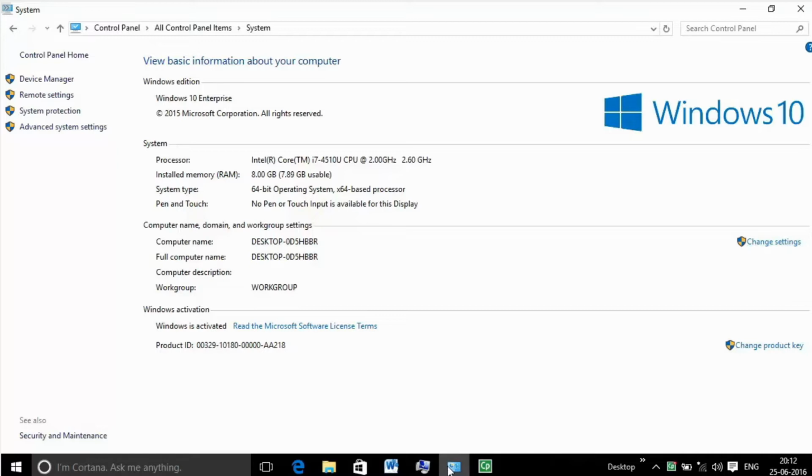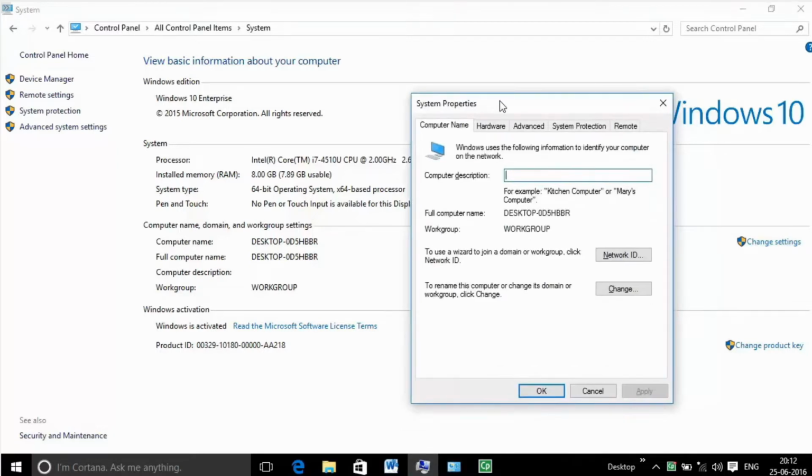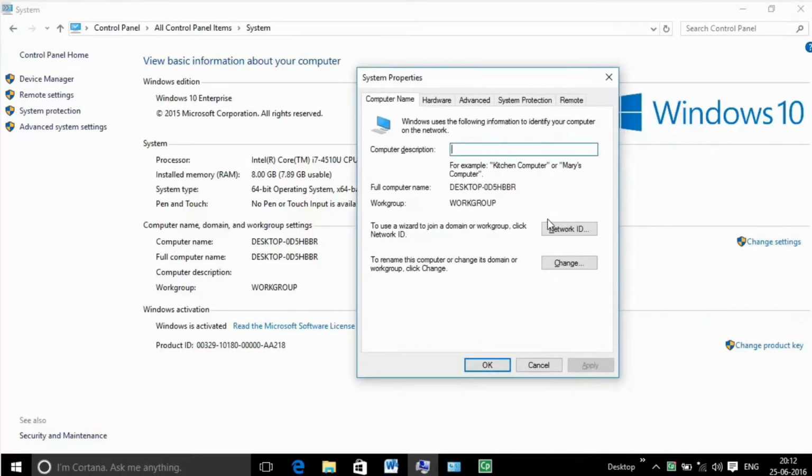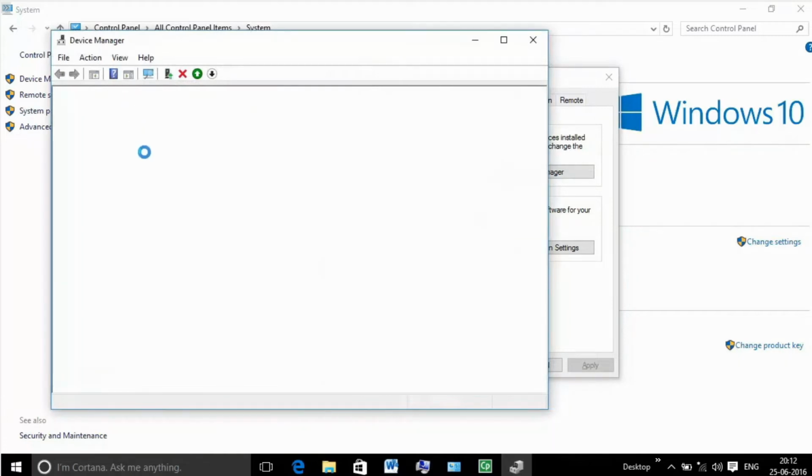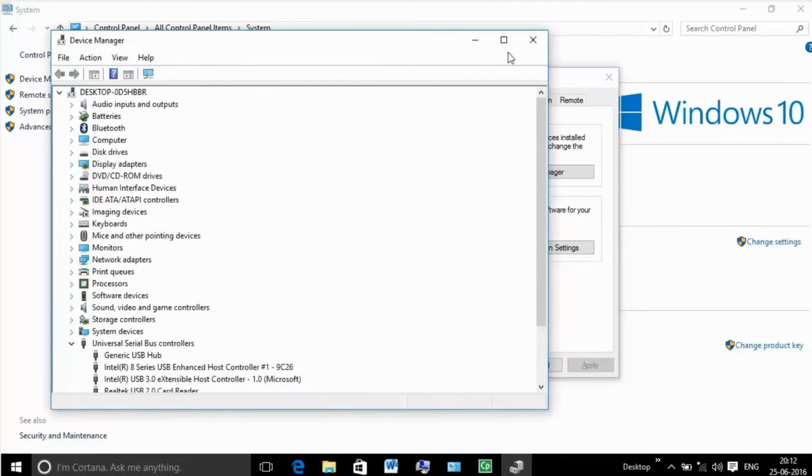Edit the computer name in a network workgroup. Manage and configure hardware devices and view information such as the manufacturer, user access and driver version of any hardware device installed on the system via Device Manager.